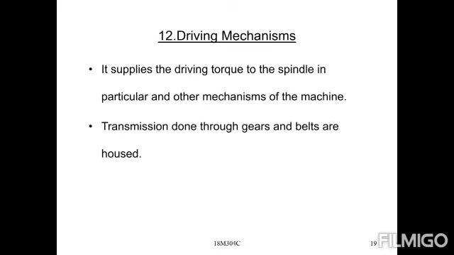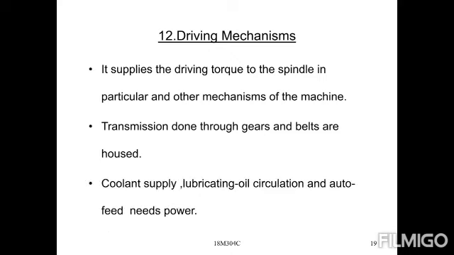Next one is the driving mechanism. It supplies the driving torque to the spindle and other mechanisms of the machine. Transmission is done through gears and belts that are housed inside, along with coolant supply, lubricating oil circulation, and feed. Auto feed needs power, so that is the main thing, the driving mechanism.